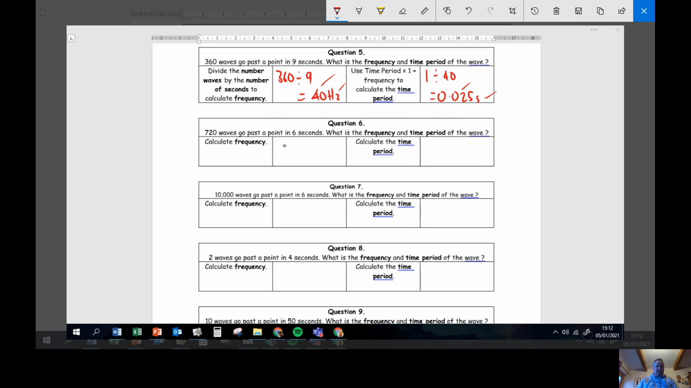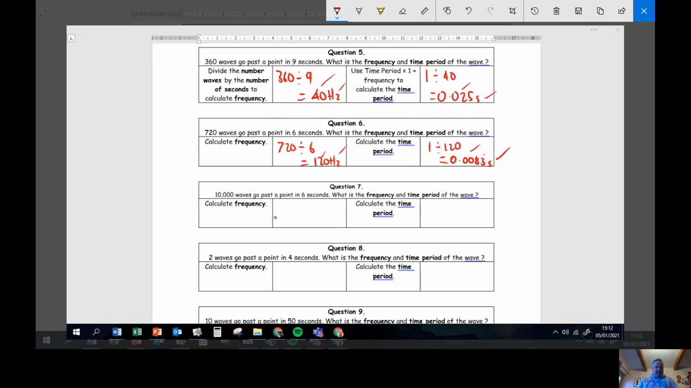Right, question 6, 720 waves in 6 seconds gives me a frequency of 120 hertz. The time period is going to be 1 divided by 120. I'll need to do that on my calculator, can't do that in mental maths. Let's have a look. 1 divided by 120 gives me 0.0083 continuous seconds. So let's have a look. A tick for the 120 and a tick for the hertz, a tick for the 0.0083, and a tick for the seconds.